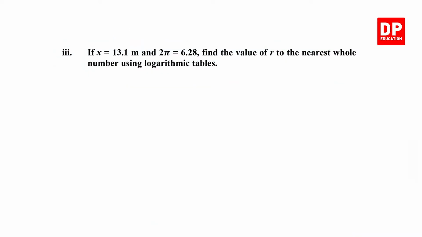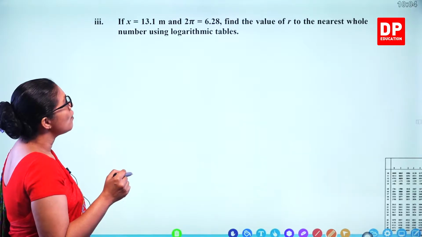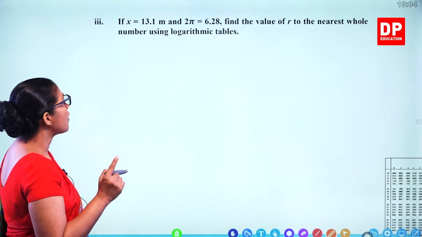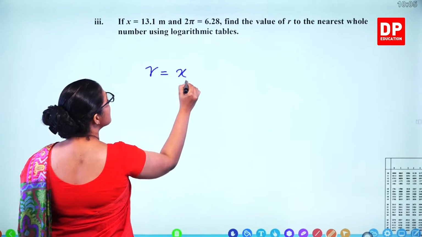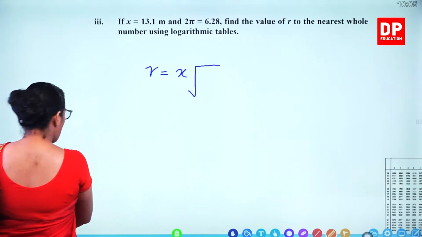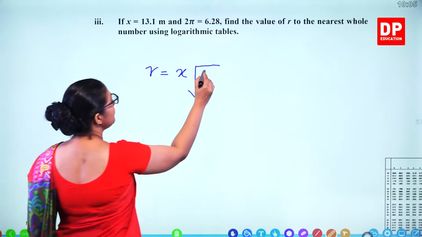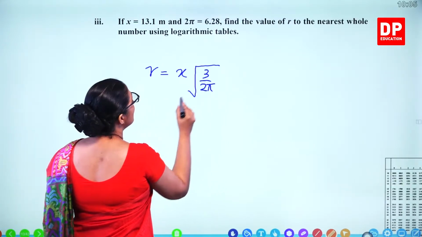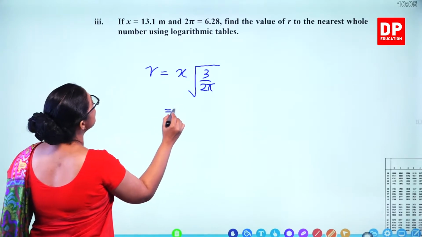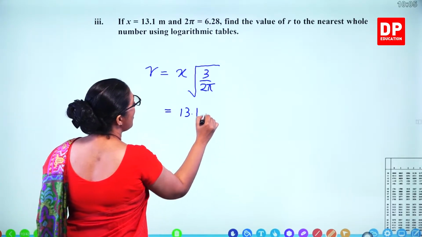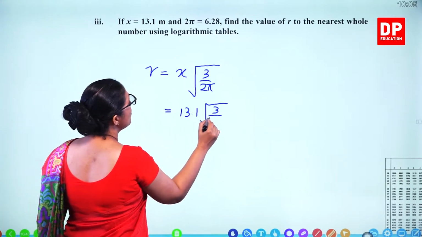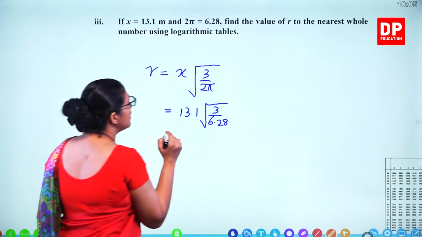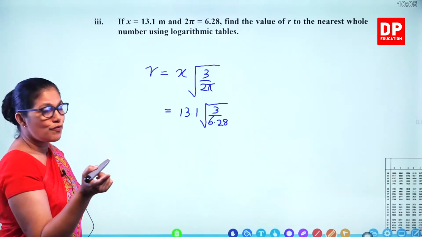Next part, if x is 13.1 meters and 2 pi is 6.28, find the value of r to the nearest whole number using logarithmic table. So we'll substitute r equals x square root 3 over 2 pi. So x is 13.1 square root 3 over 2 pi. 2 pi is 6.28. Now, we can use the table to find out the answer.